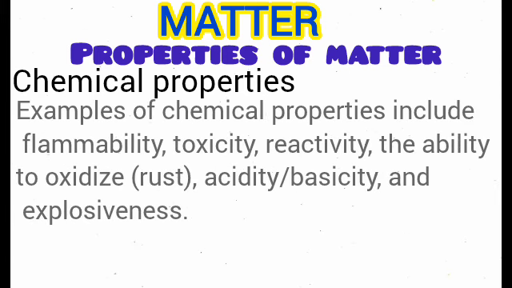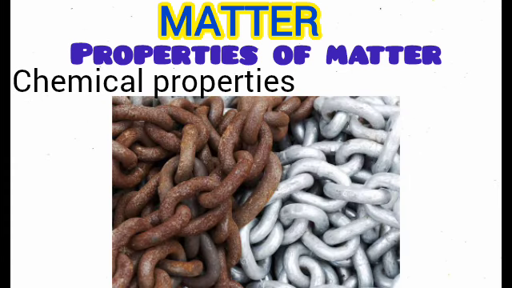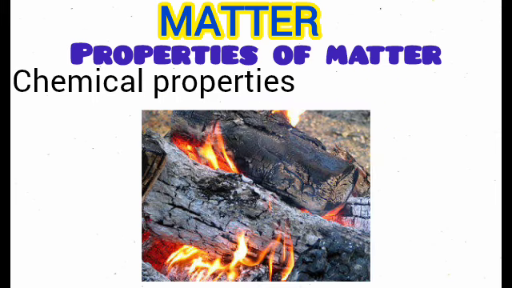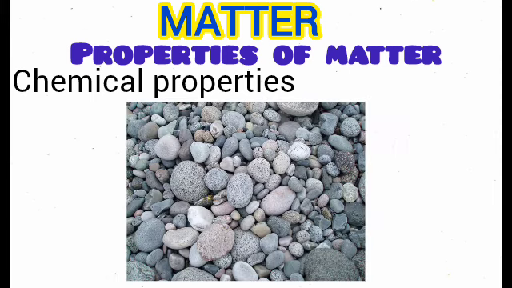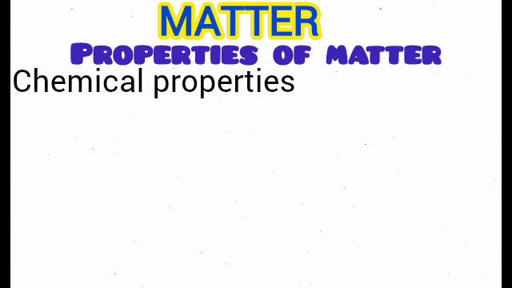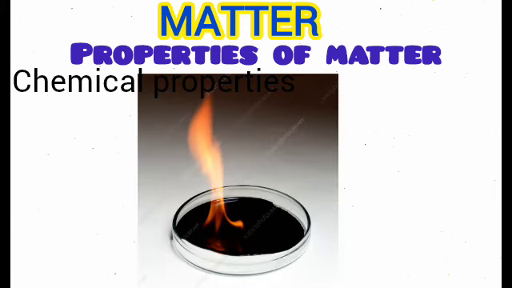Examples of chemical properties include flammability and reactivity. You see rusting in iron. It's actually a chemical change. You can see the burning of the wood, flammability. This is actually a property, flammability. Now, let's take a look at water, stone. Are they flammable? Can they burn?